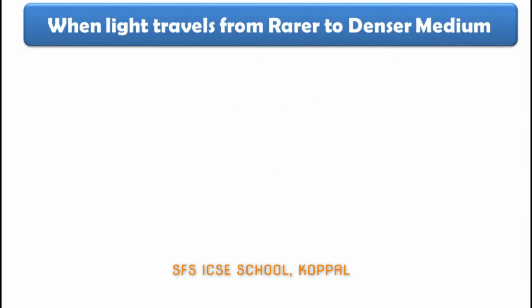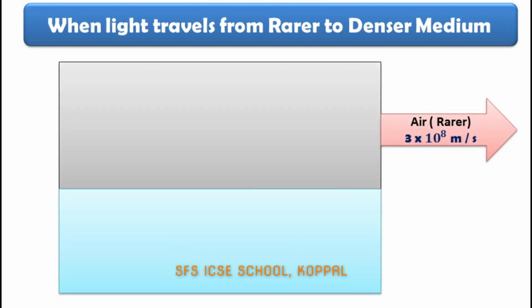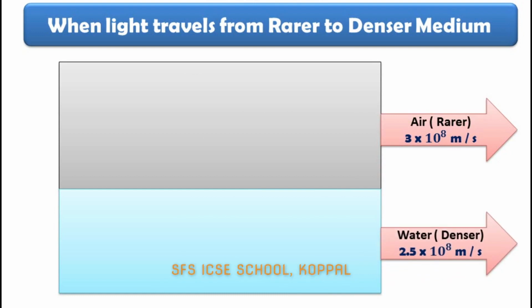We know for refraction to take place, we need two mediums. Let us take one medium as air, which is rarer, and another medium as water, which is denser. We know in air, light travels with a speed of 3 × 10^8 meters per second, and when it enters water, the speed changes to 2.5 × 10^8 meters per second. That means the speed decreases.